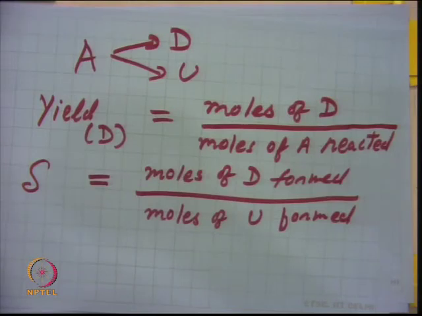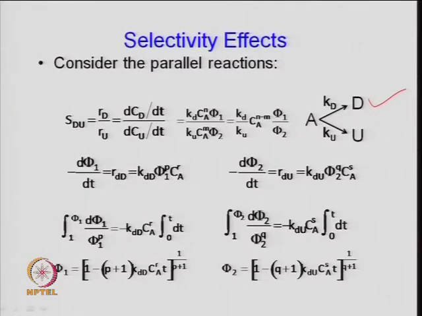Here, as an example, look at the selectivity of D with respect to U, S_DU, which is defined as R_D divided by R_U, that is, the rate of production of D divided by the rate of production of U. That is defined by dC_D by dt divided by dC_U by dt, which is the rate. This rate of formation is related to some function of the main reaction: the rate constant for D, this is not deactivation, the rate constant for D times k C_A to the power n.